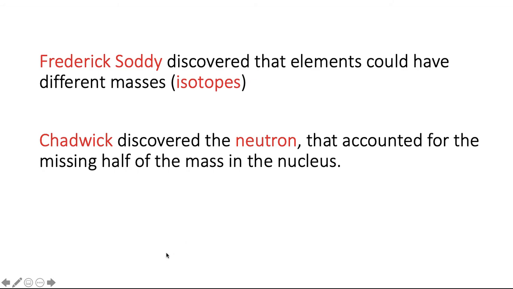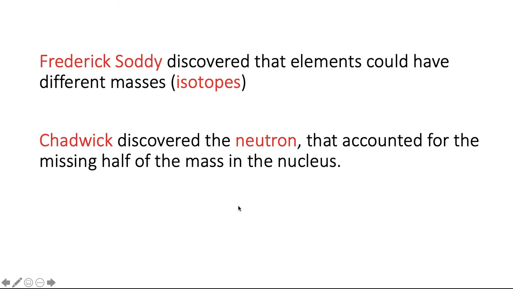The electrons have a very, very small mass, so most of the mass had to come from the other particles, but the protons, which were neutralizing the electrons because they're positively charged, only made up half the mass of the nucleus. Therefore, there had to be another particle that wasn't charged, and Chadwick was the one that discovered it, and he named it neutron.